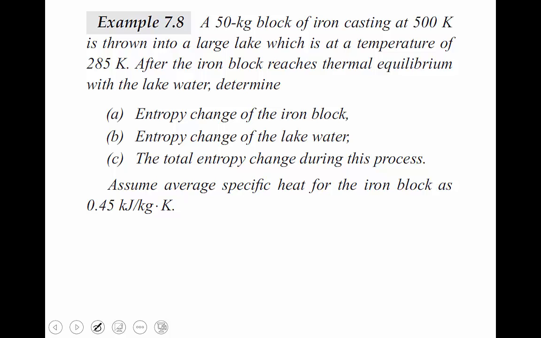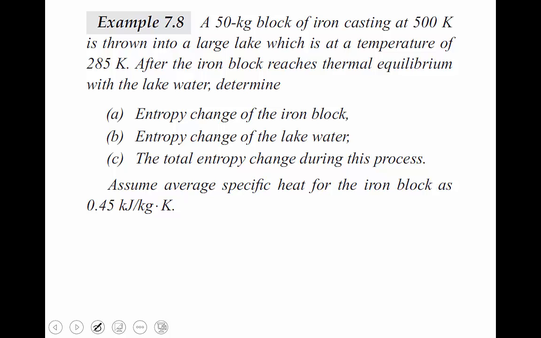Again I tell the problem: a 50 kg block of iron at 500 Kelvin is thrown into a lake. The lake temperature is 285 Kelvin. The process is a cooling process, because the iron block falls into the lake.